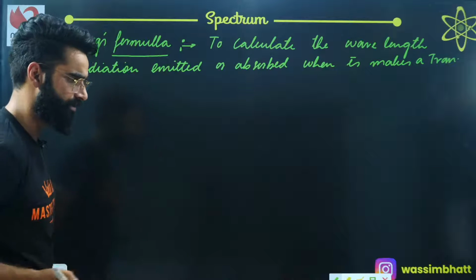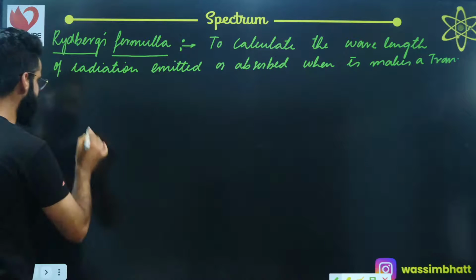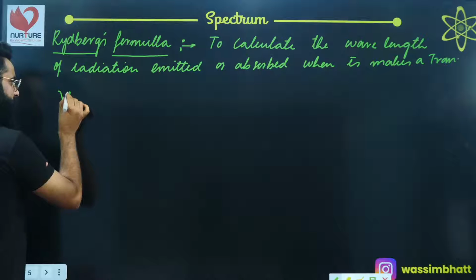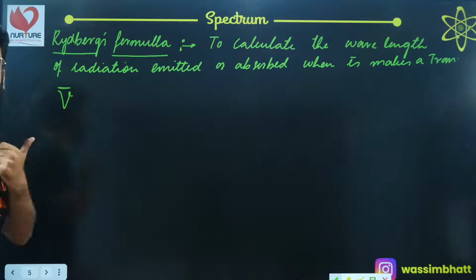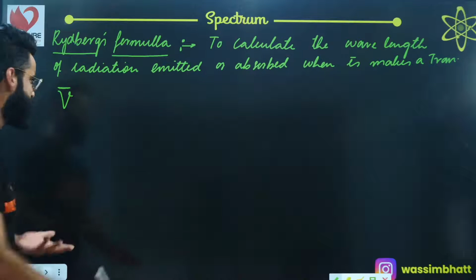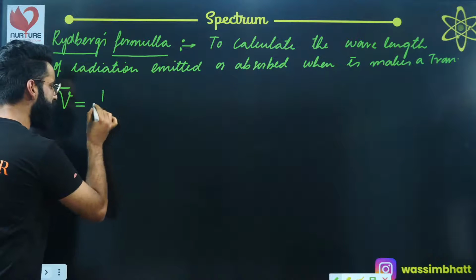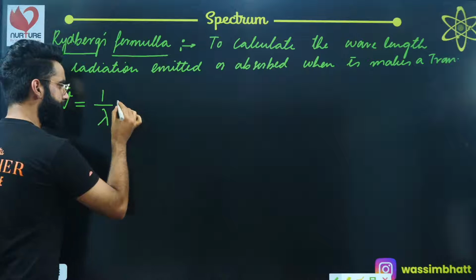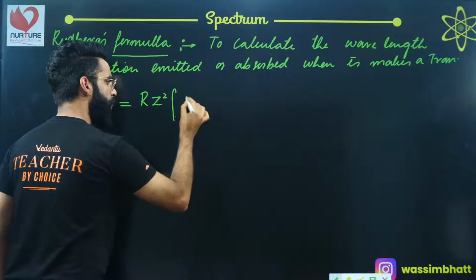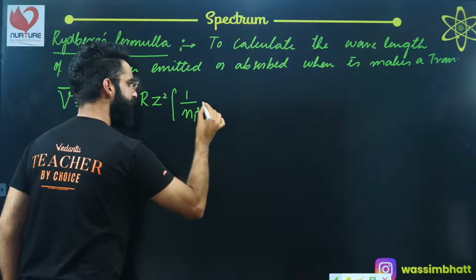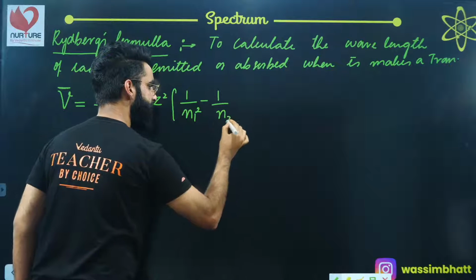What is this formula all about? Have a look properly, guys. I'm writing something like this. This symbol represents something called wave number. What is wave number all about? Wave number is the inverse of wavelength, 1 divided by lambda. As per Rydberg's formula, it's equal to R Z square times 1 upon N1 square minus 1 upon N2 square.